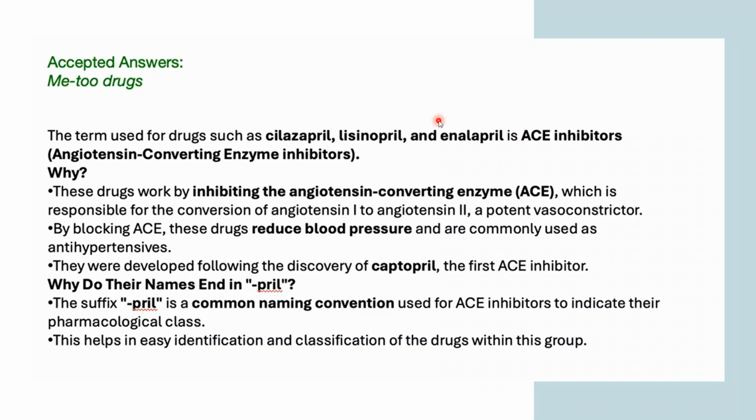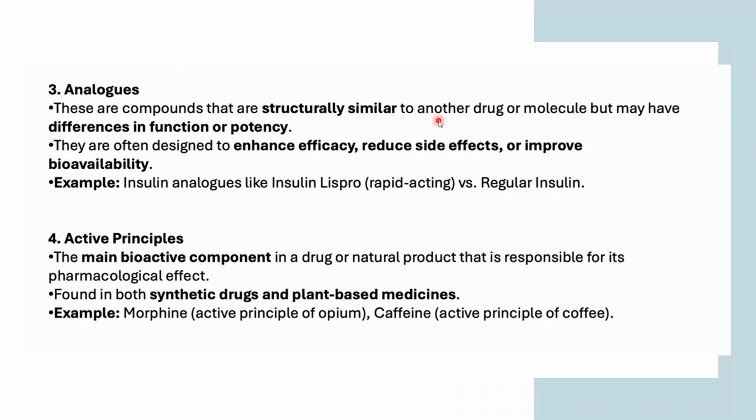So I hope it is clear to all of you what these four things are: me-too drugs, orphan drugs, active principles, and analogs, which we have discussed. If anyone has any doubt, please ask me.